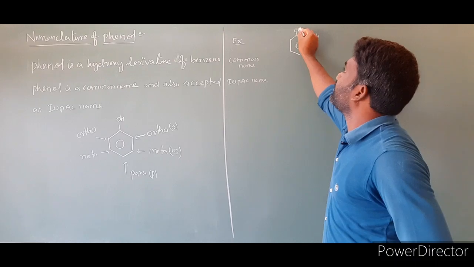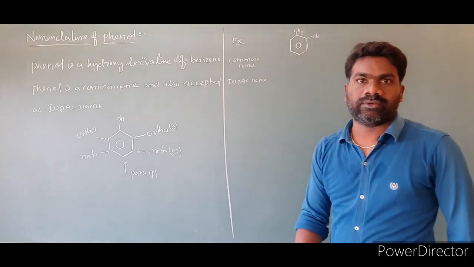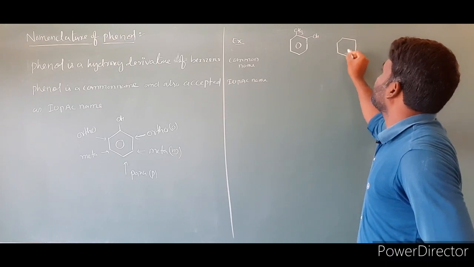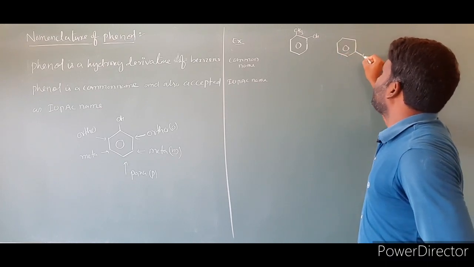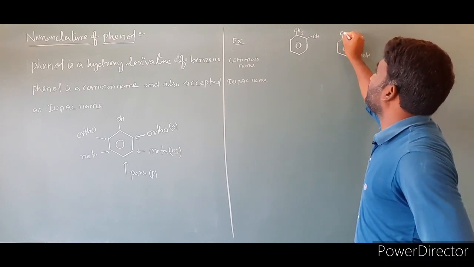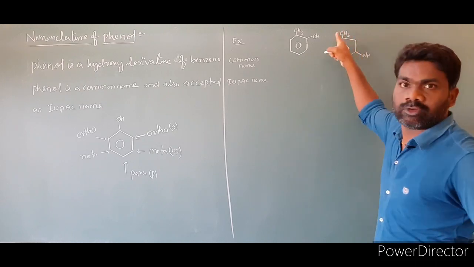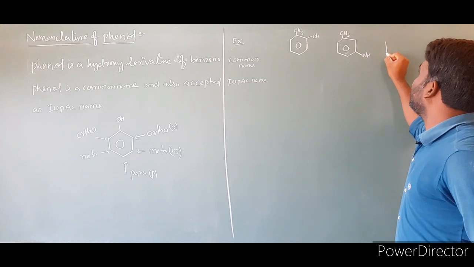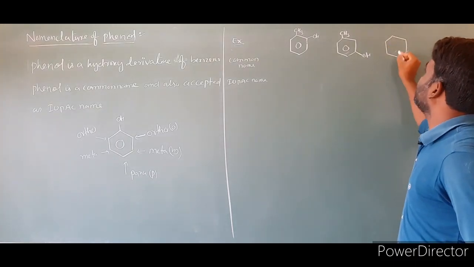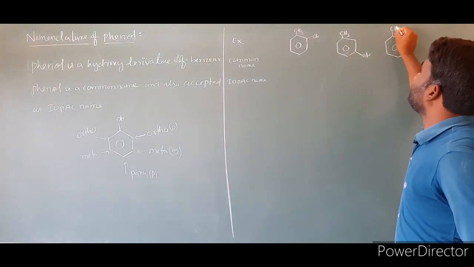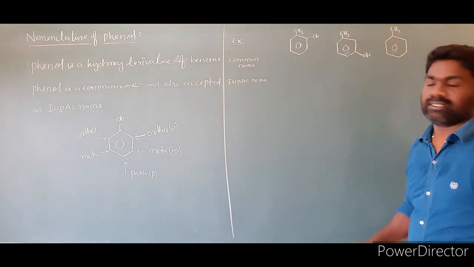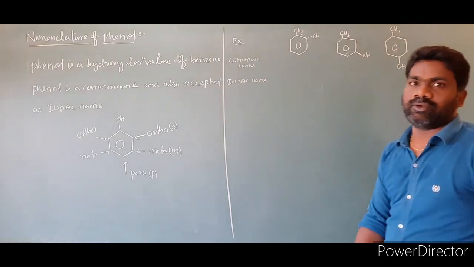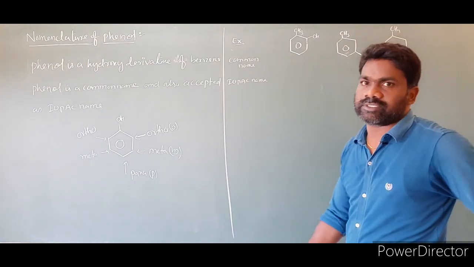Here a CH3 group is present. I am writing one more structure, a benzene ring, changing only the position of OH, while the methyl group position remains the same. Then I am writing one more structure, with CH3 and the OH group here. Clear.